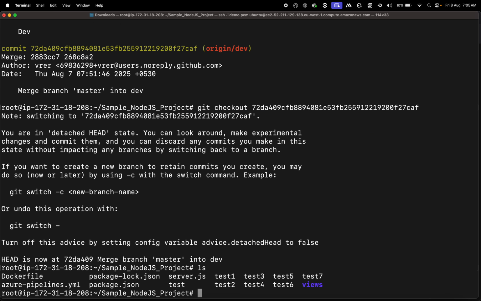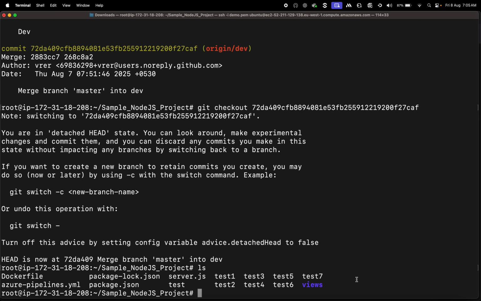Now type ls. These are all the data present in that commit. Usually what we do is check out to the specific commit, check what data is inside it, and if we think this is okay, then we'll revert to this commit. Like that, they'll check multiple commits, whichever is suitable for them, and they'll work on it.